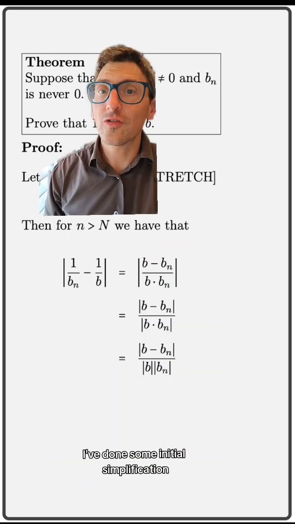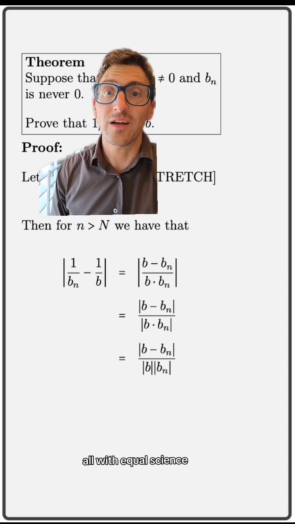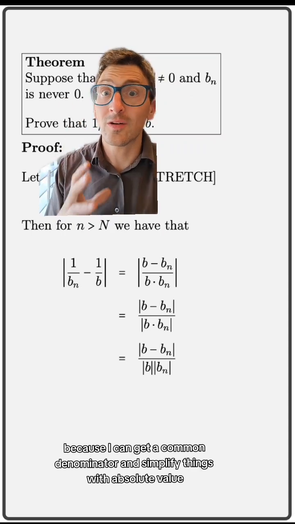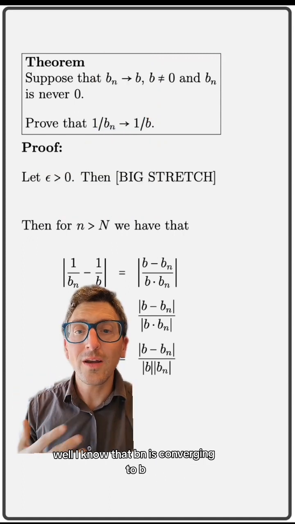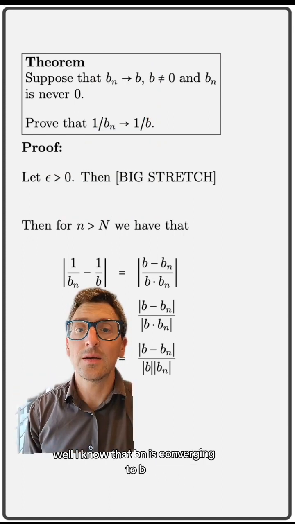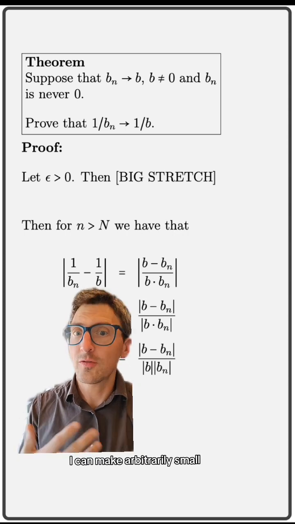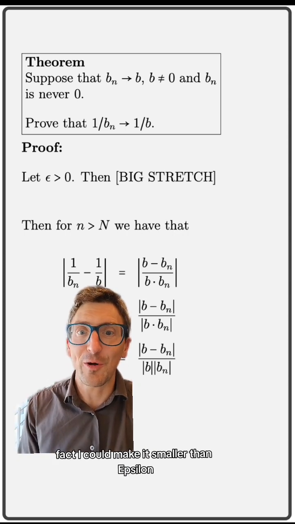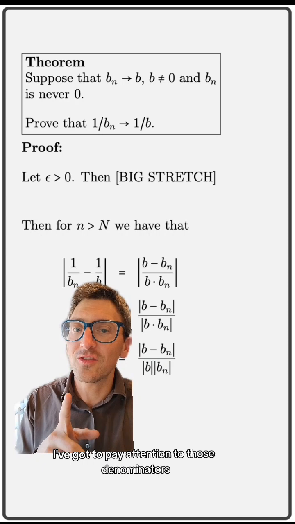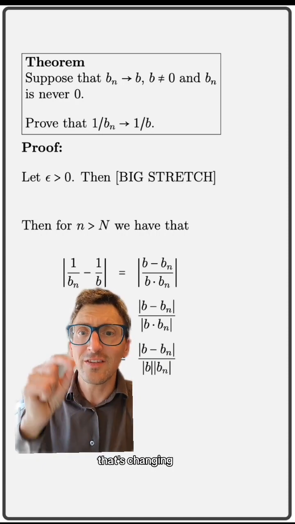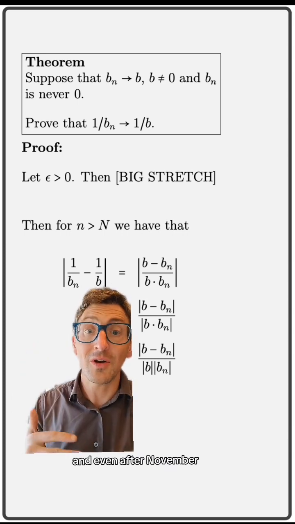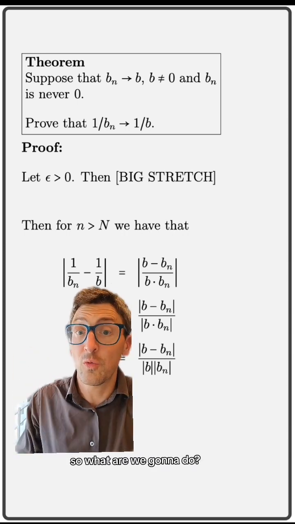Now I've done some initial simplification, all with equal signs, because I can get a common denominator and simplify things with absolute value. Now this bottom expression over here, well, I know that b_n is converging to b, and so that numerator I can make arbitrarily small. In fact, I could make it smaller than epsilon. But I've got to pay attention to those denominators, because that factor on the denominator of b sub n, that's changing. And even after N, it's going to keep changing. So what are we going to do?